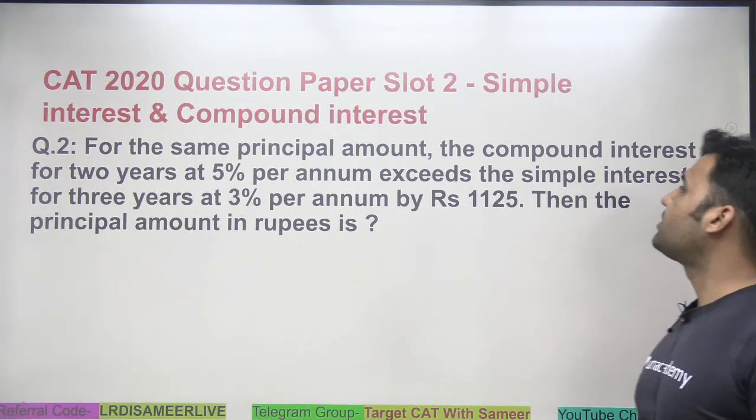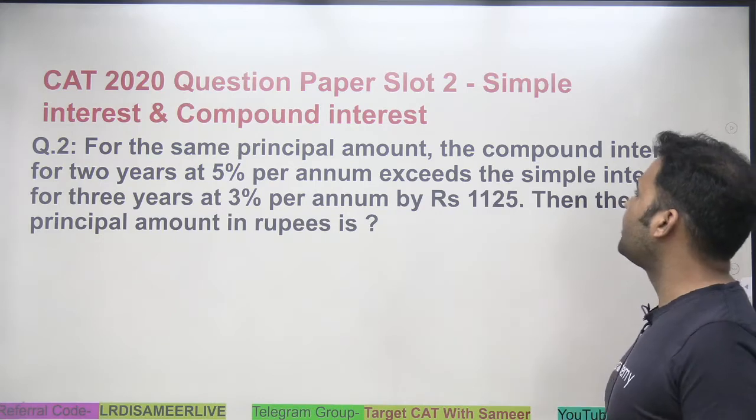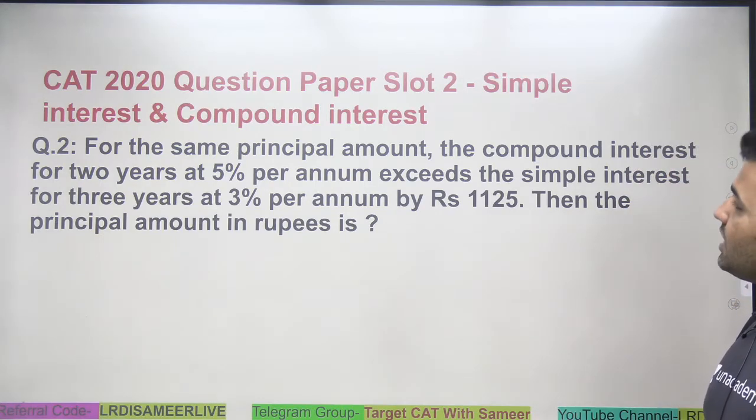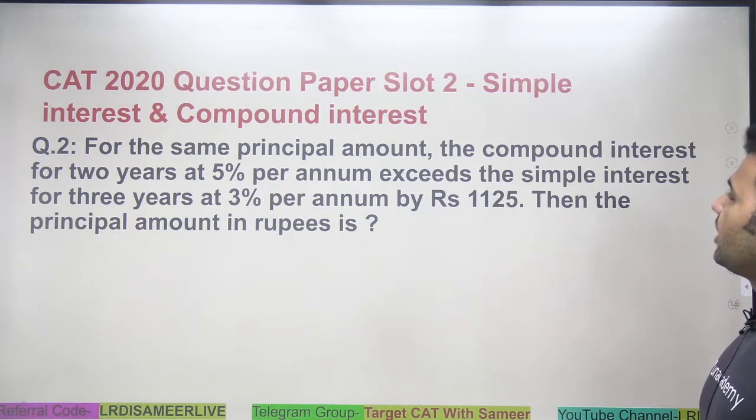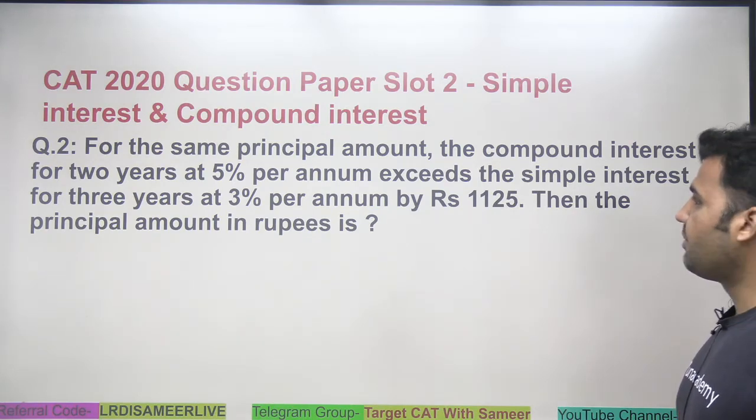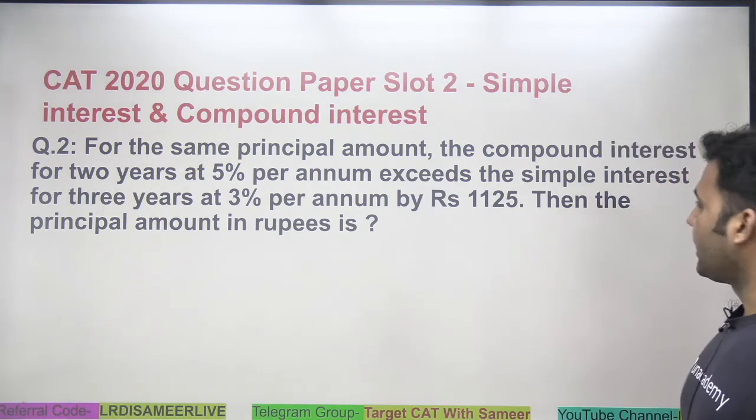Question number 2 is from simple and compound interest. For the same principal amount, the compound interest for 2 years at 5% per annum exceeds the simple interest for 3 years at 3% per annum by rupees 1125. Okay. It's talking about compound interest and simple interest, right?